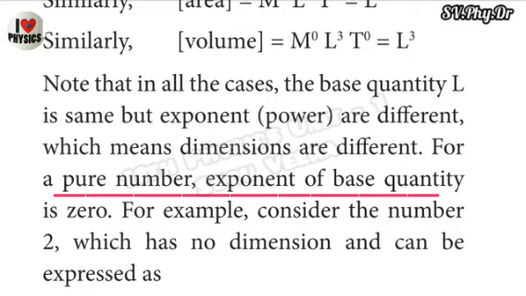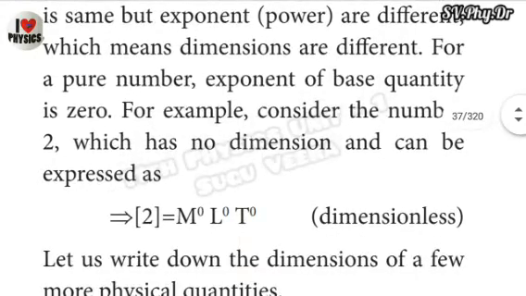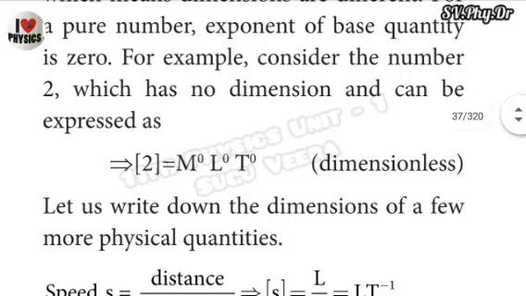For a pure number, the exponent of every base quantity is 0. For example, consider the number 2, which has no dimension and can be expressed as bracket of 2 is equal to M power of naught, L power of naught, and T power of naught. That means it is a dimensionless quantity. Another example: 2, 3, 5, any constant numbers are all dimensionless quantities.